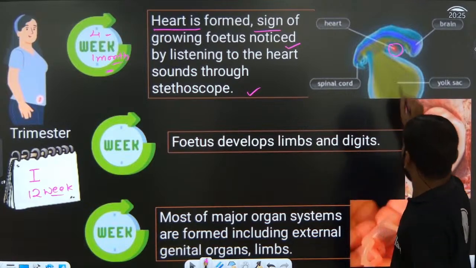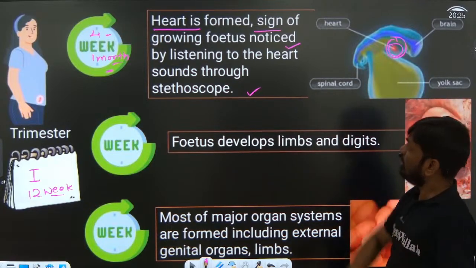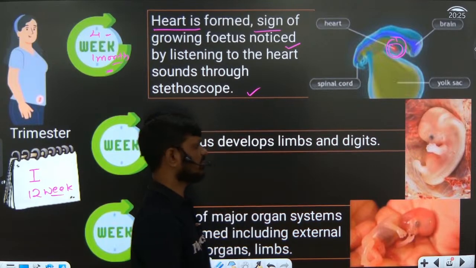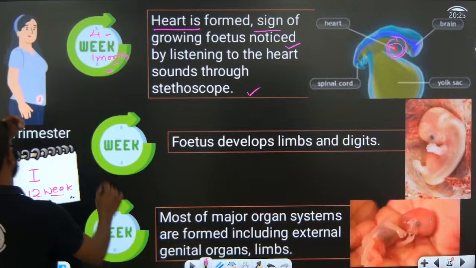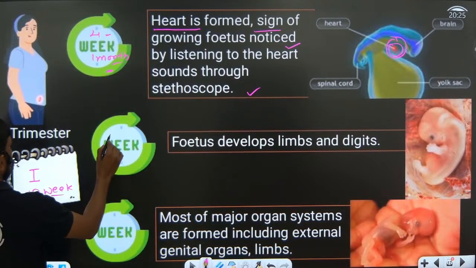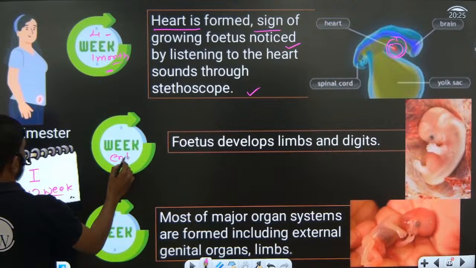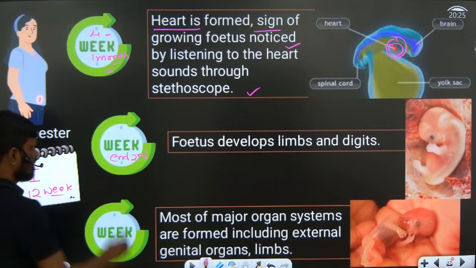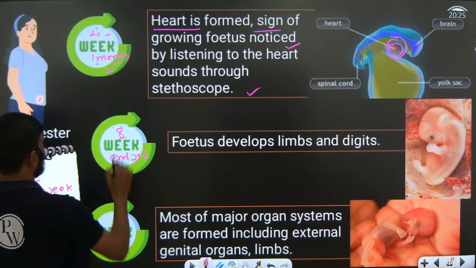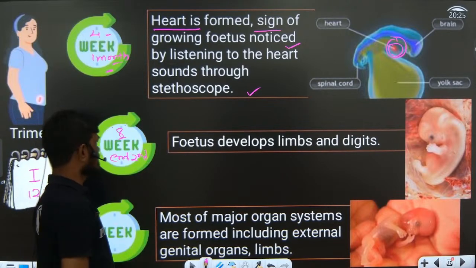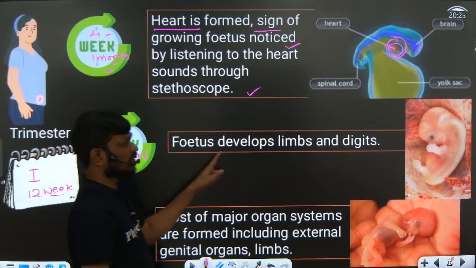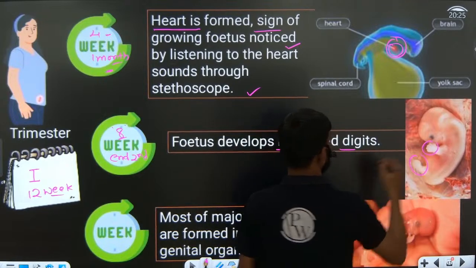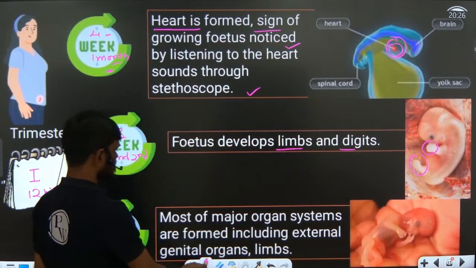First sound can be observed in the growing fetus by listening through the stethoscope, very very important. Next one, end of the second month or 8 weeks, the fetus develops limbs and digits. Limbs and digits will develop.